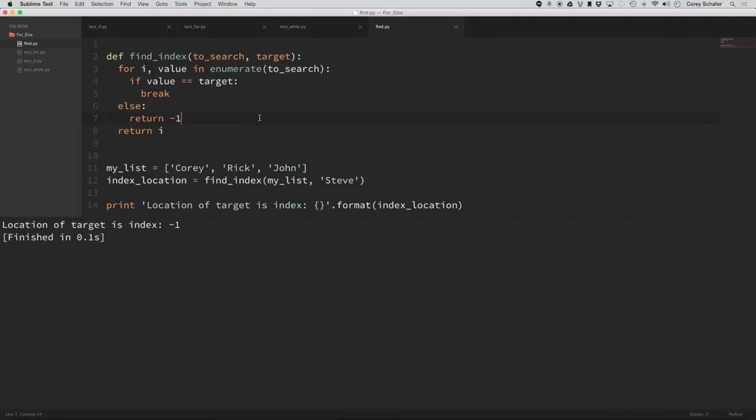So that's just one small example of where you would use something like this. But as you keep programming in Python, you're going to find a lot more use cases where this really comes in handy, and it's a good thing to know. So hopefully that cleared up any confusion that you had about the else statement whenever you see it after a loop. But if you have any questions, just ask in the comments.